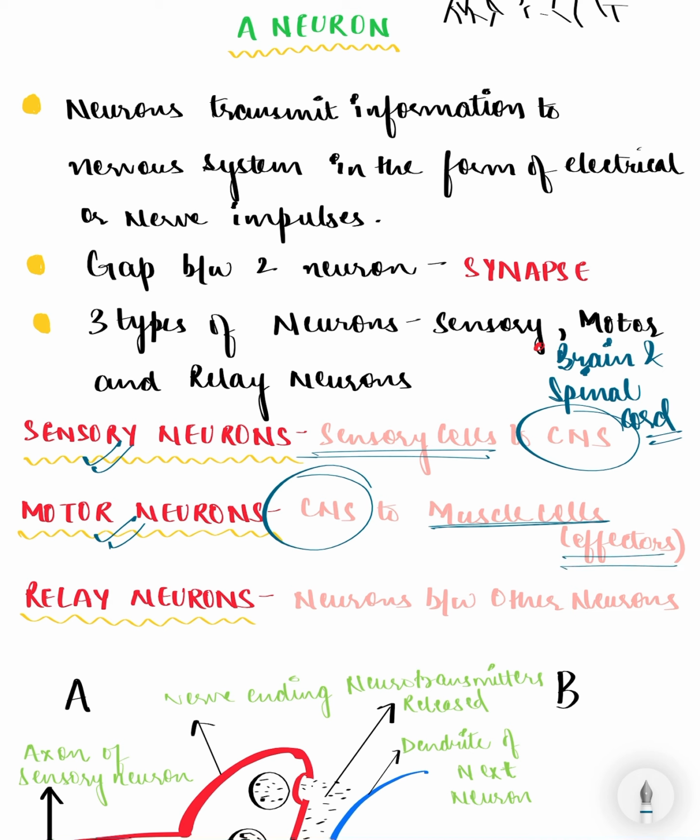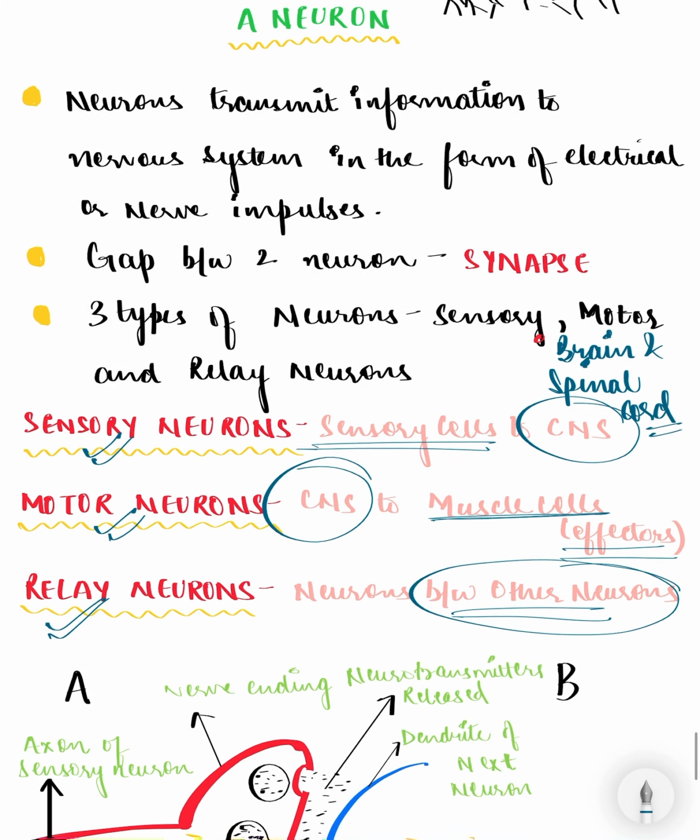Next we have relay neurons. They pass the electrical impulses between other neurons. So these are the intermediate neurons which pass the electrical impulses from one neuron to another neuron.